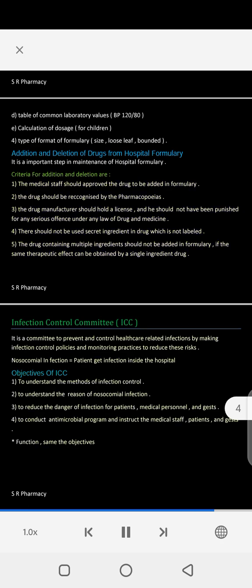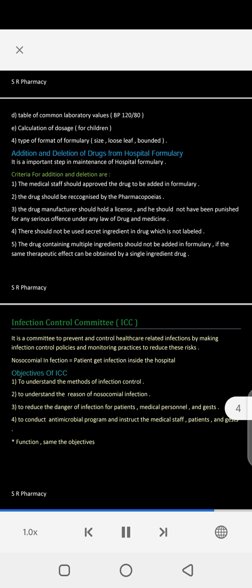Infection Control Committee, ICC. It is a committee to prevent and control healthcare-related infections by making infection control policies and monitoring practices to reduce these risks. Nosocomial infection means the patient gets an infection inside the hospital.